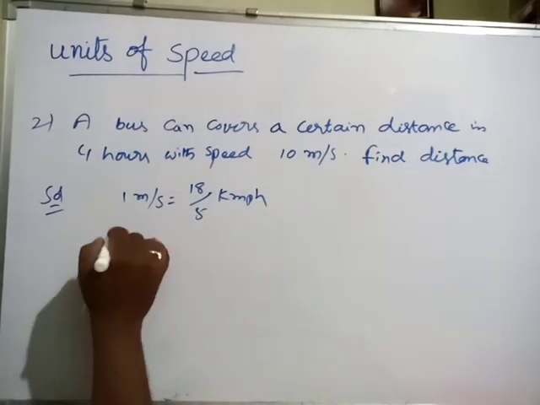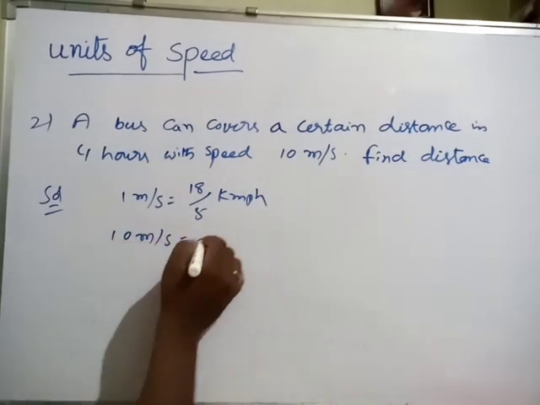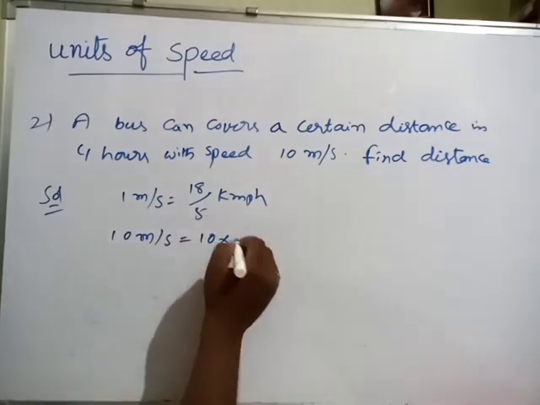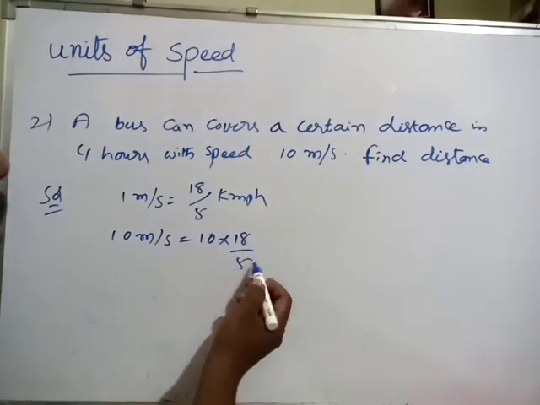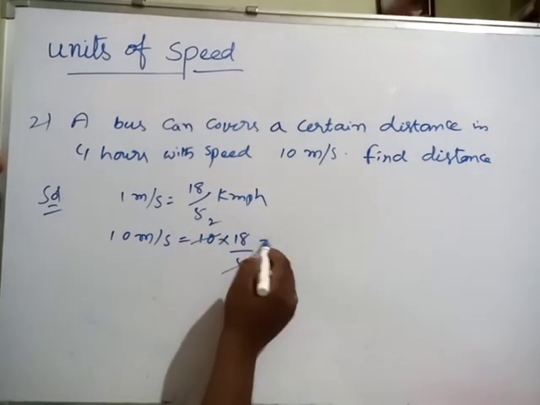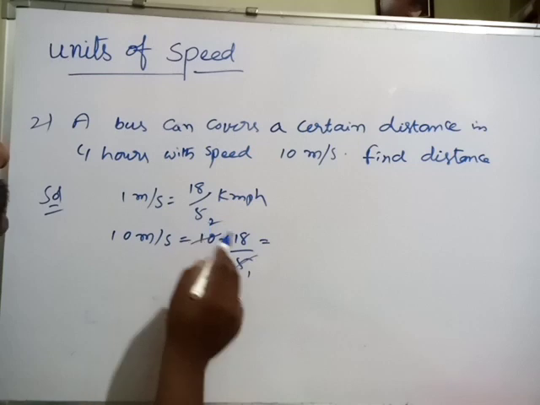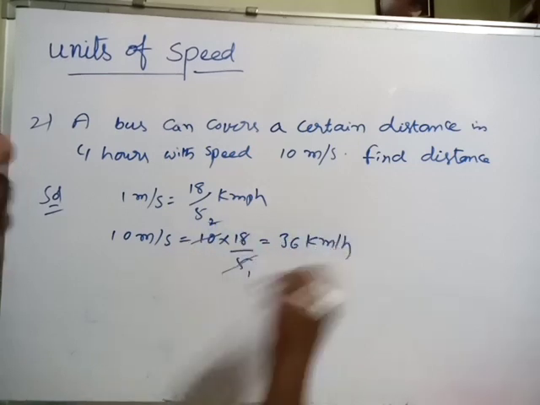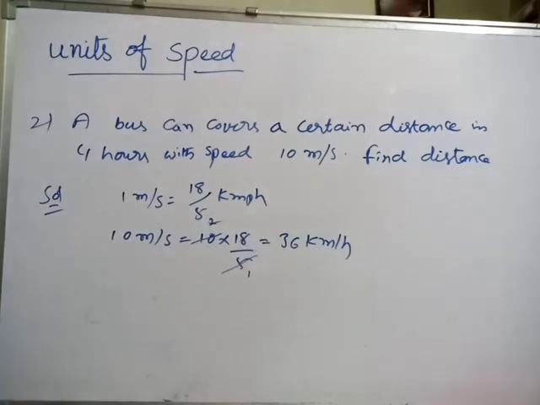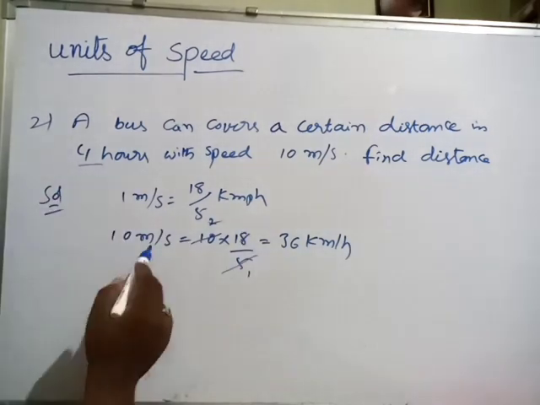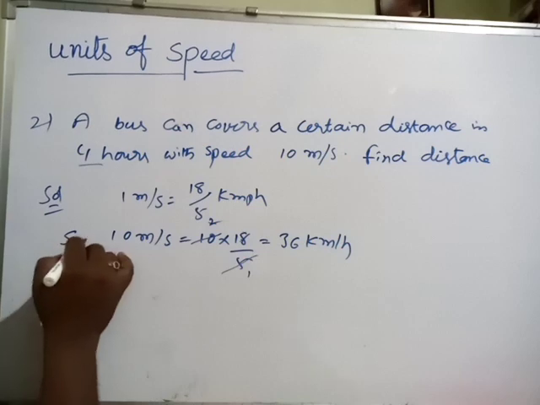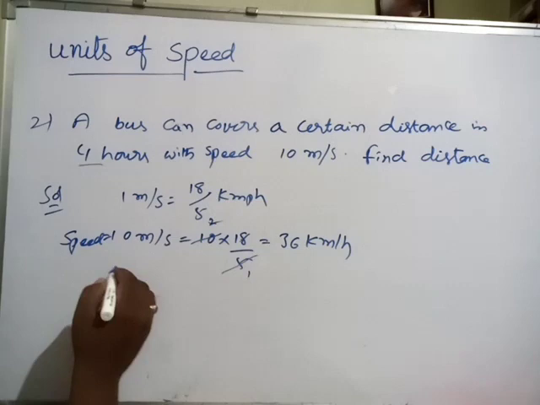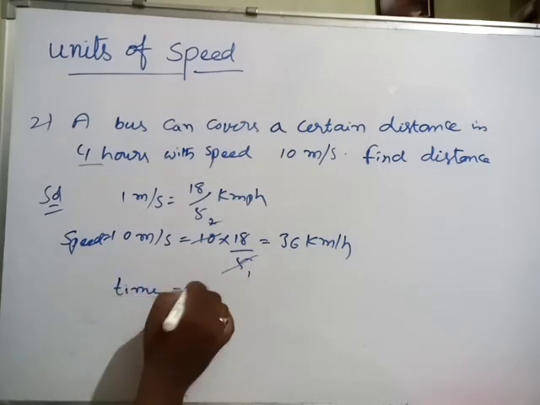Now come to 10 meter per second, that means 10 into 18 by 5. Now 5 twos will be cancelled. 5 ones, 5 twos. 18 into 2, 36 kilometer per hour. This is the first thing you have to do. Next, the speed we know, speed is equal to 10 meter per second, which we converted into kilometer per hour, and time is equal to 4 hours.